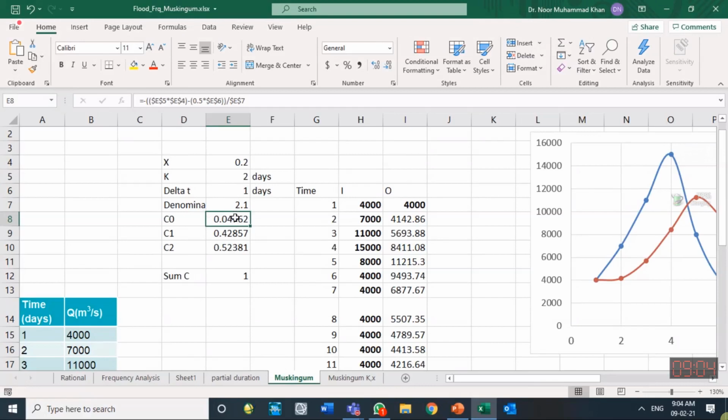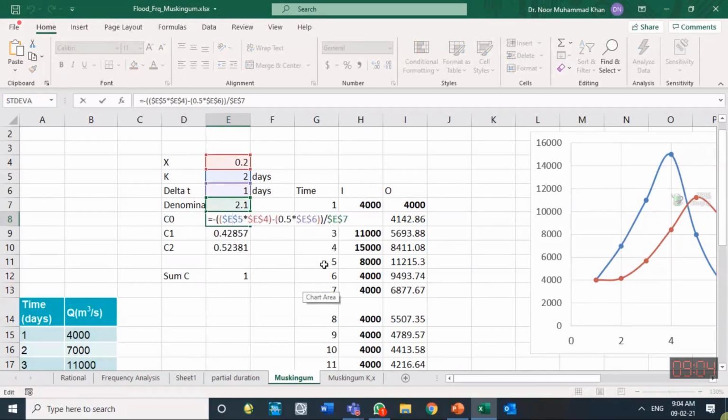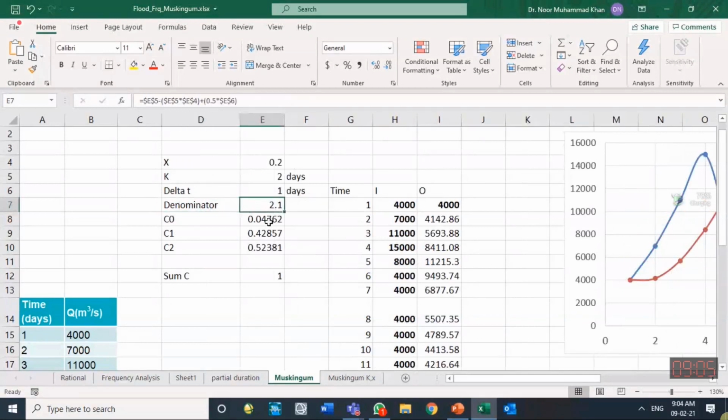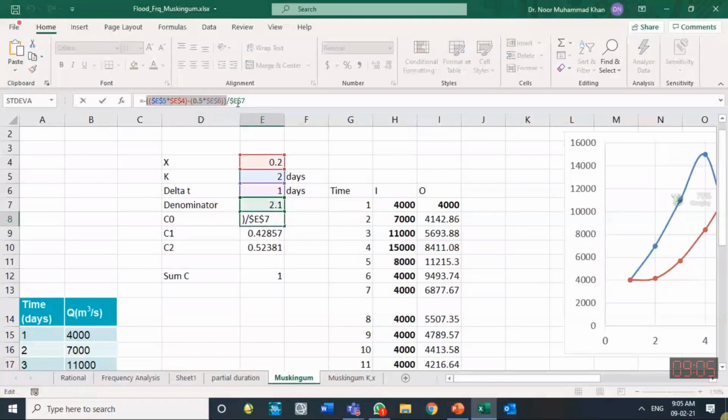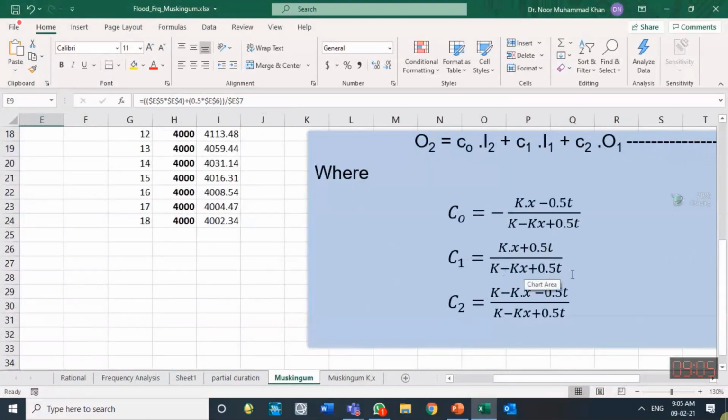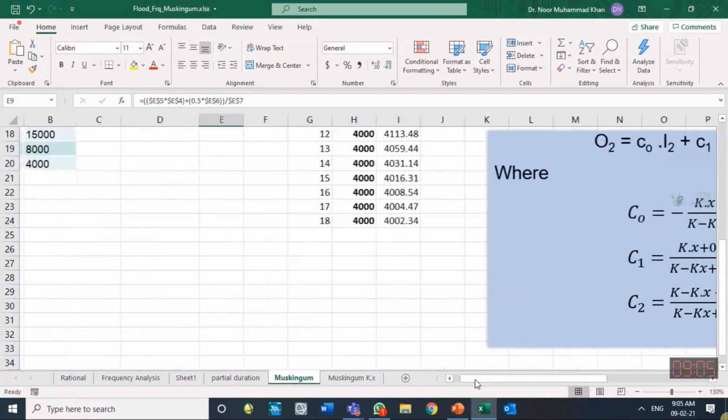I'm showing you how to apply this formula also, and because it is being recorded, you can get the help. One check for your calculation is that the sum of them should be equal to 1. Their summation is equal to 1. And usually we don't get a negative value for C0, C1, C2. The denominator I calculated once because that is common. So the top one is calculated everywhere and then divided by the denominator. And you see the denominator is common to every coefficient, K minus Kx plus 0.5T.